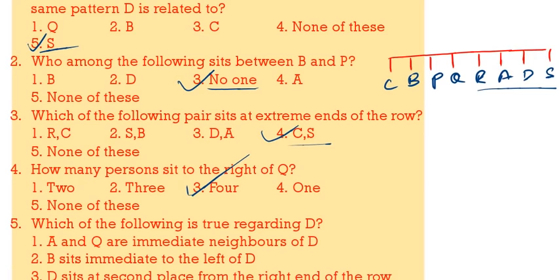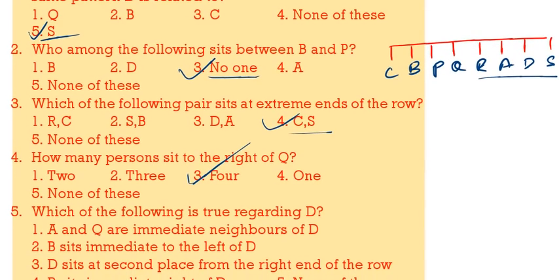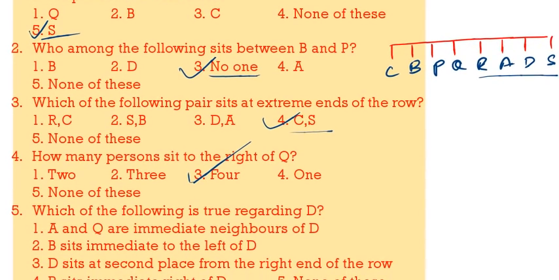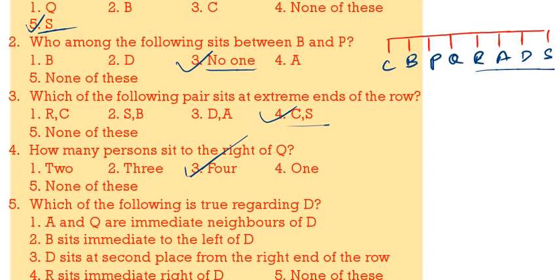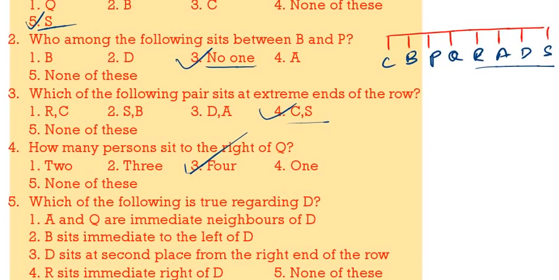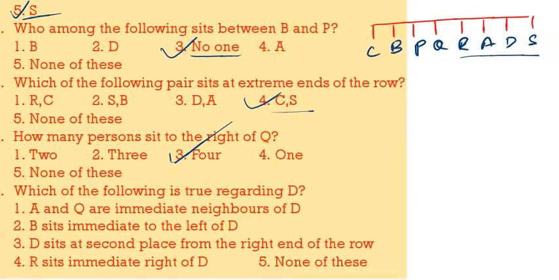See the next one. Which of the following is true regarding D? A and Q are the neighbors of D, that is false. B is to the immediate left of D, that is false. D is sitting second from the right end, that is correct. Only that is correct.